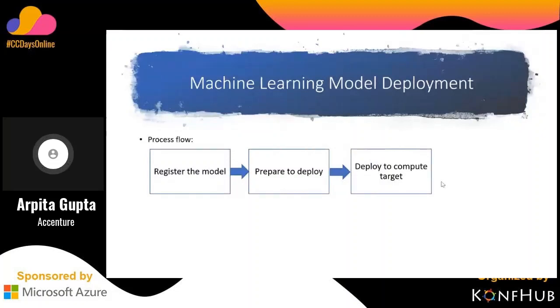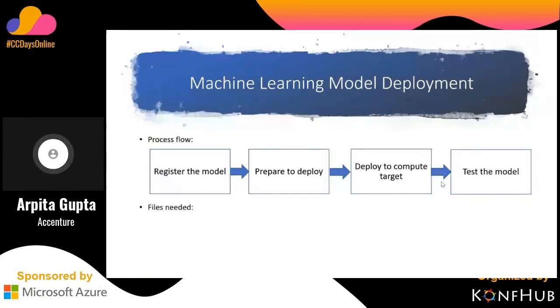Compute target is defined as on which service, which web service we need to use to deploy the model. It may be the local machine where we are just connected with the local server, or it may be possible that we are using Kubernetes and other web services. So generally, if we are just checking or using it for our own purposes, we try to check it on the local web service. Next is we have to test. Once it's deployed on the local web service, we need to check by testing the model whether it's providing the accurate result or not.